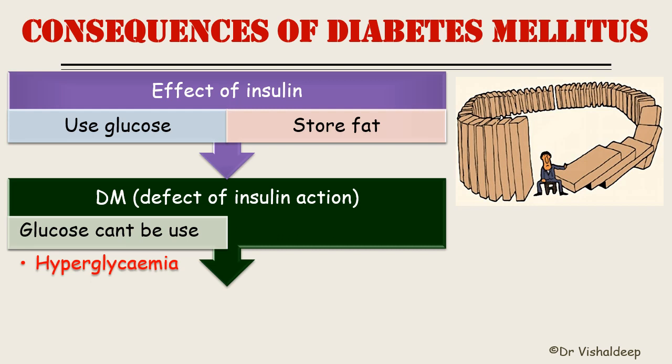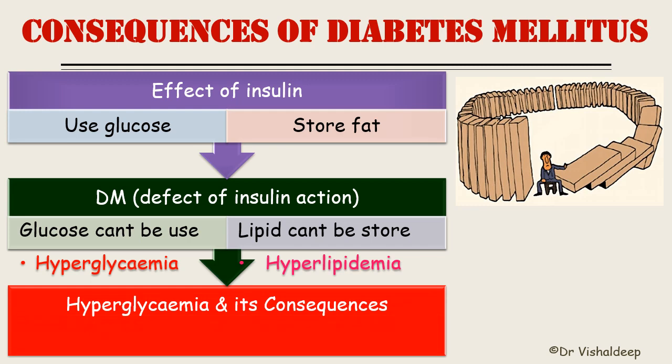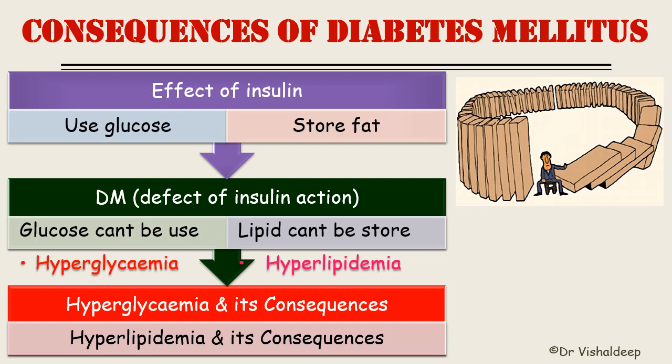Now store fat. Another effect of the insulin is to store fat. Now in diabetes mellitus there is a defect of the insulin action, so lipid can't be stored. So the condition is known as hyperlipidemia, increased amount of the lipid inside the circulation. So there are two consequences that will occur in diabetes mellitus. One is the hyperglycemia and its consequences. Another one is the hyperlipidemia and its consequences. Let's learn in detail.